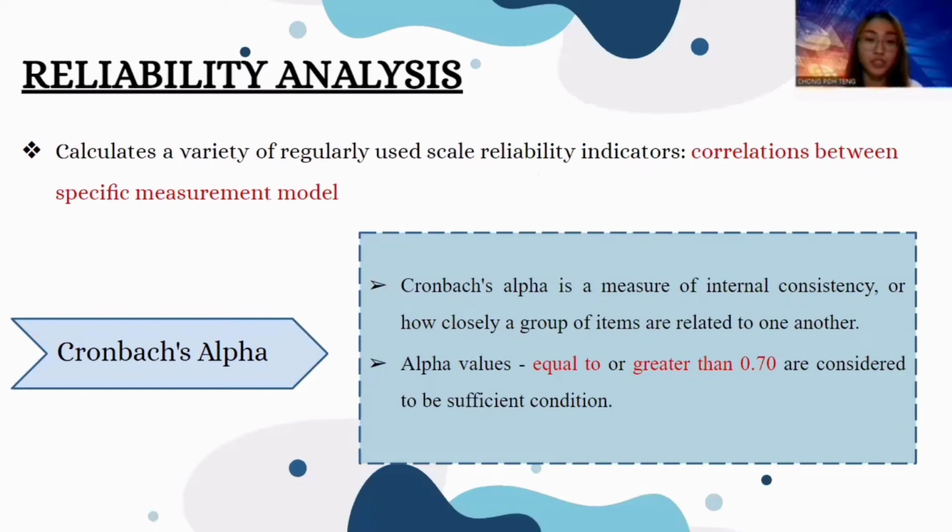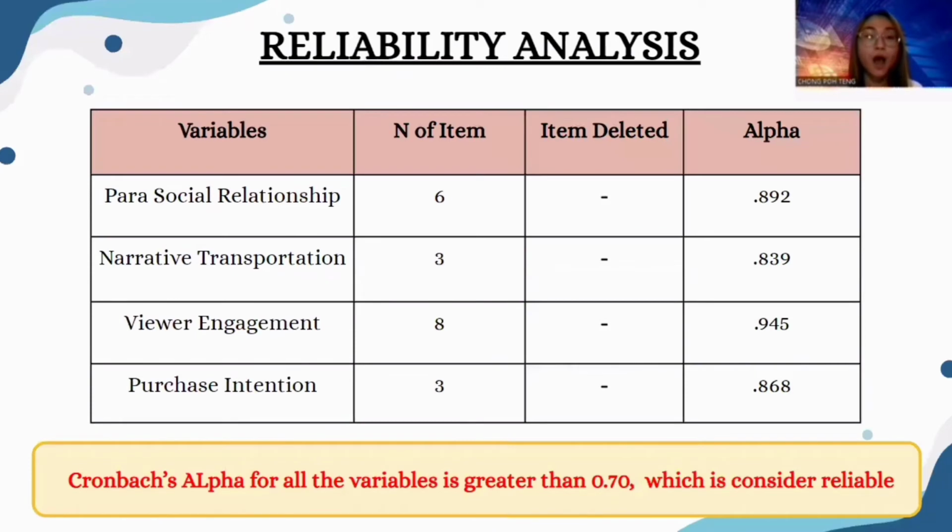Cronbach's alpha is a measure of internal consistency, or how closely a group of items are related to one another. It is regarded as a scale dependability indicator. Alpha values equal to or greater than 0.7 are considered a sufficient condition. From the result of reliability on SPSS, we can conclude that the alpha coefficient of the variables is reliable because it's greater than 0.7.